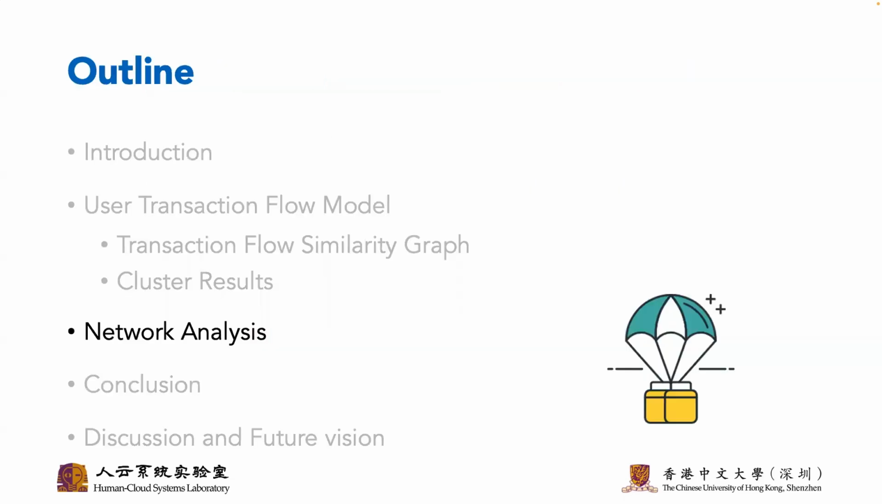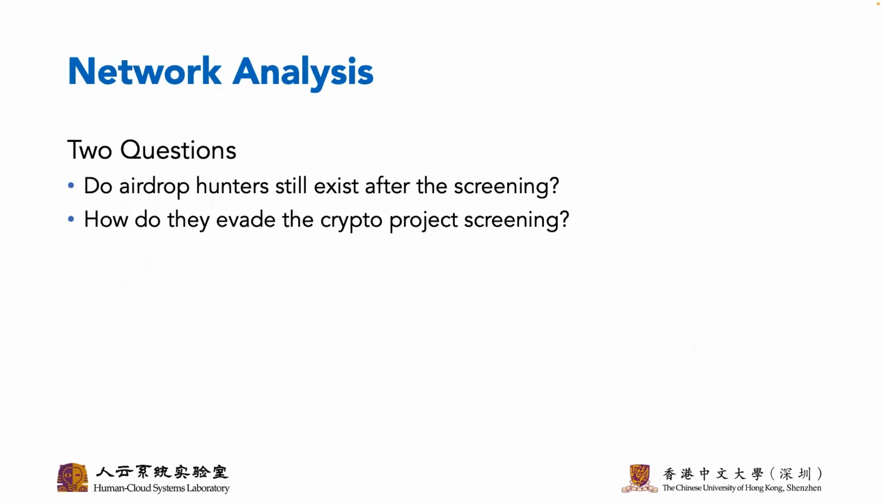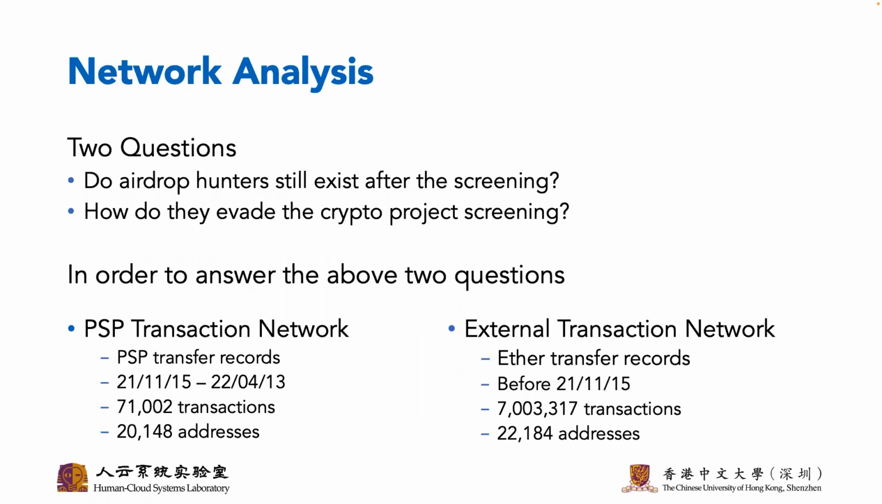Okay, next part is the network analysis. After discovering the addresses' behaviors, we attempt to find the hunters and conduct analysis about them. So we need to answer 2 questions in this part. In order to answer the above 2 questions, we construct 2 transaction networks. The first is PSP transaction network, and the second is external transaction network.